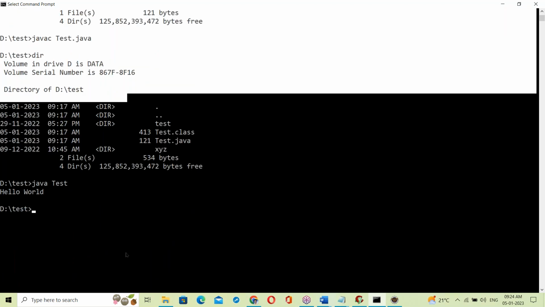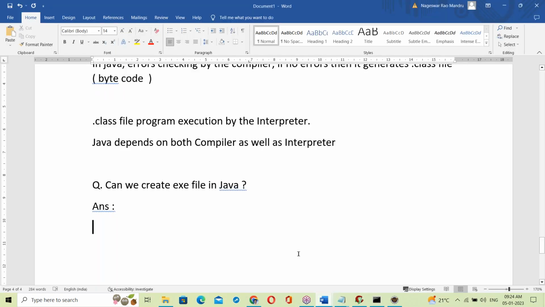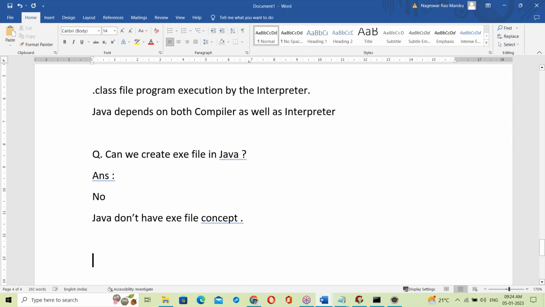Java doesn't have the exe file concept. Can we create an exe file in Java? No. There is no concept of exe files in Java.